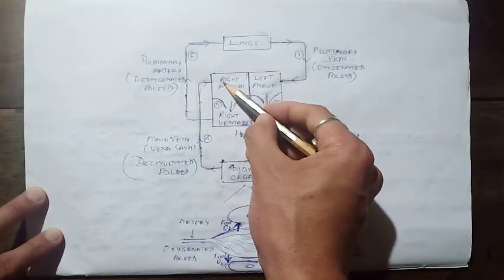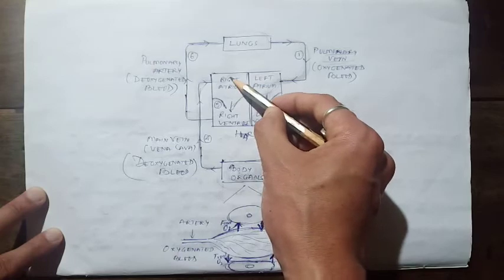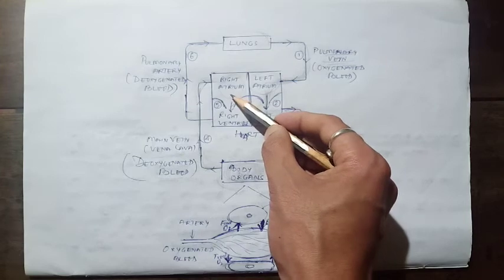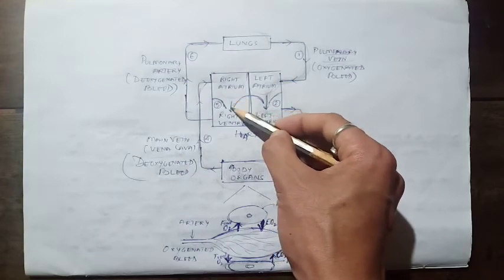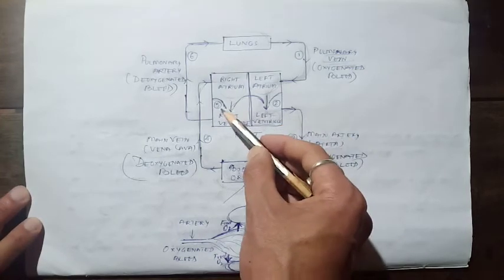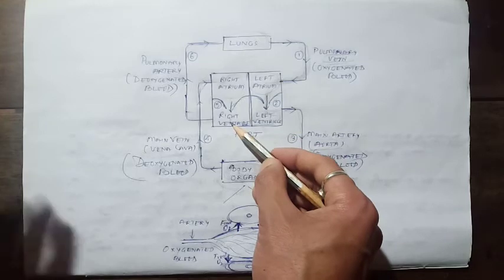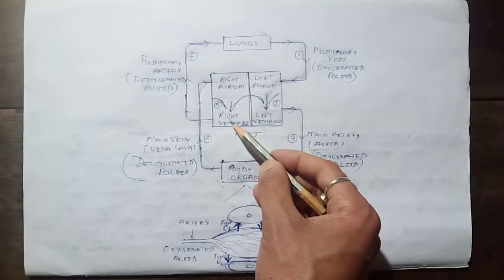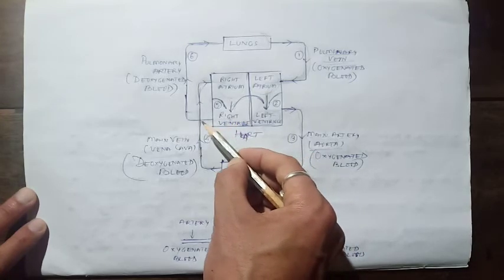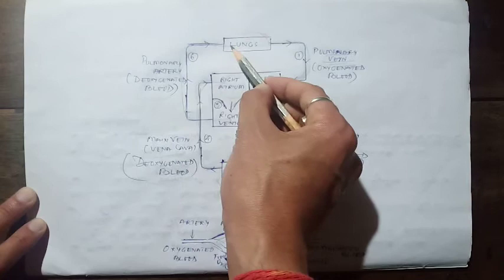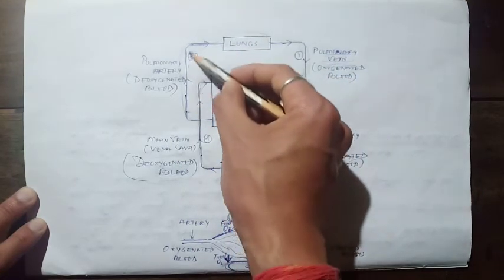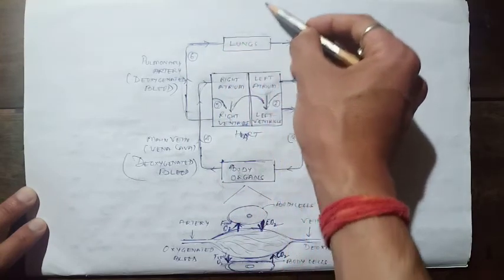This will carry the deoxygenated blood to our right atrium, and when our heart contracts, the contraction will push that blood carrying wastes into our right ventricle, and this valve closes, which prevents the backward flow of the blood. Again, when the heart contracts, it will push the deoxygenated blood, the blood containing the waste, through this tube to the lungs. Now, through the lungs, what happens? The blood carrying carbon dioxide is exhaled out.